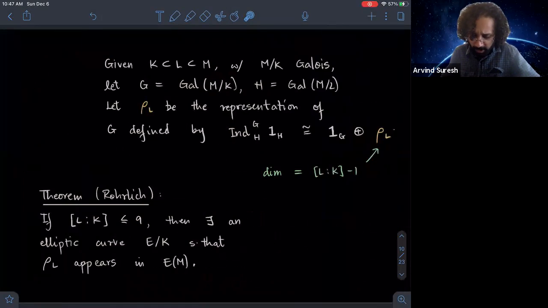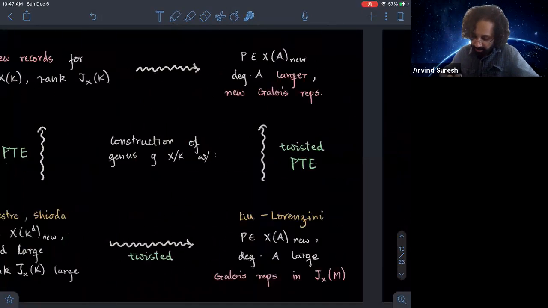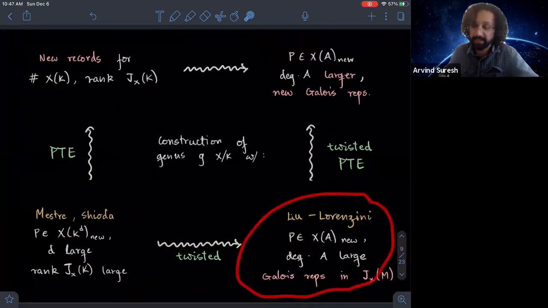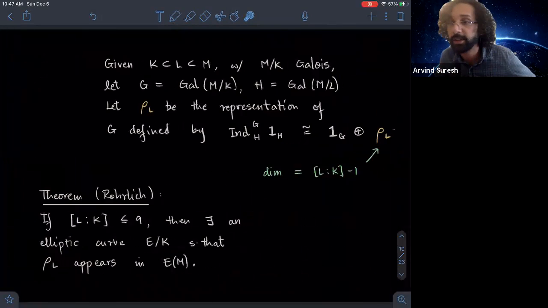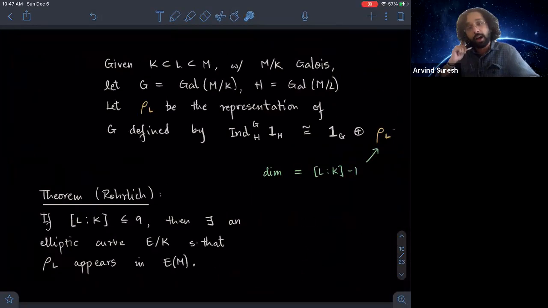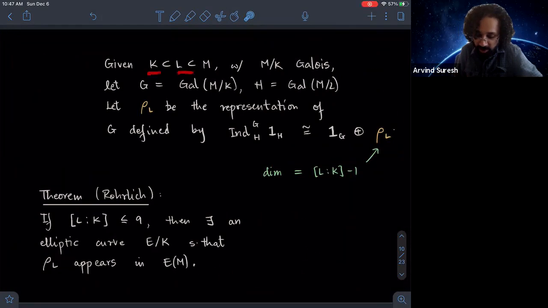Cool. So I want to first discuss this, and in order to do that, I just need to quickly introduce some terminology. So this is the basic setup. You have this chain of extensions, where as always, M over K is Galois. Your G is this Galois group. Your H is this Galois group. Sorry for being so informal.